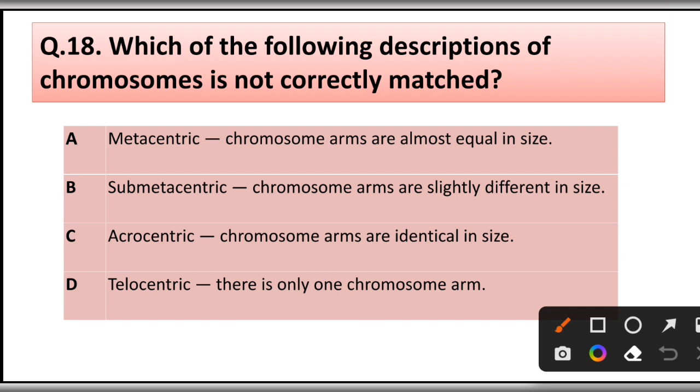Question number 80. Which of the following descriptions of chromosomes is not correctly matched? Metacentric: chromosome arms are almost equal in size. Correct. Submetacentric: chromosome arms are slightly different in size. Correct. Acrocentric: chromosome arms are identical in size. This is incorrect. Telocentric: there is only one chromosome arm. Is it true? Correct answer is option C.